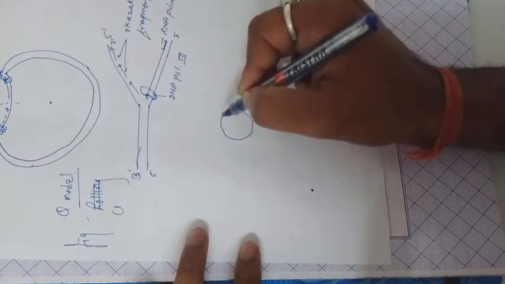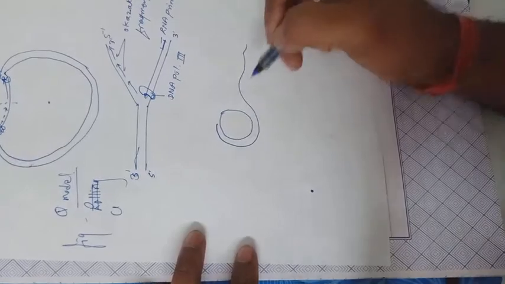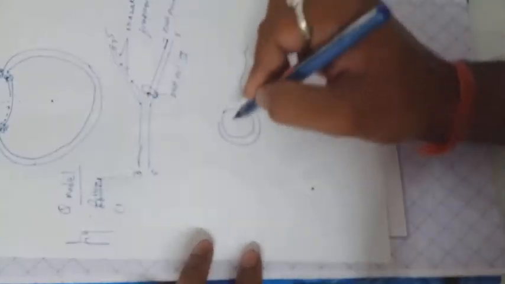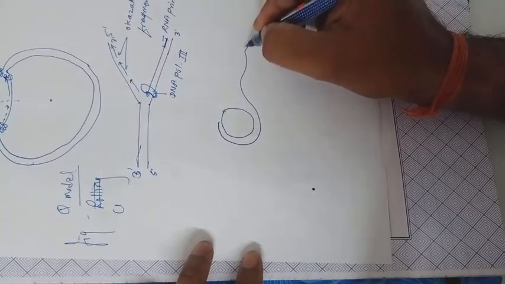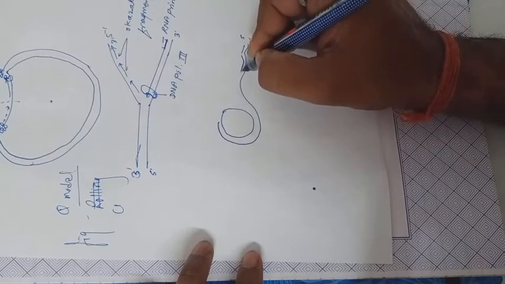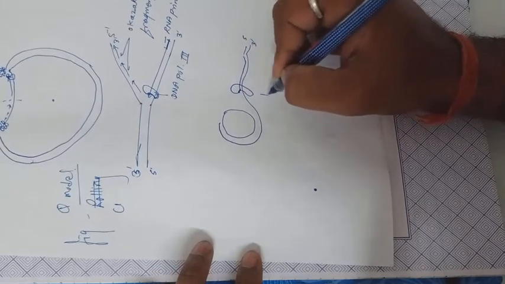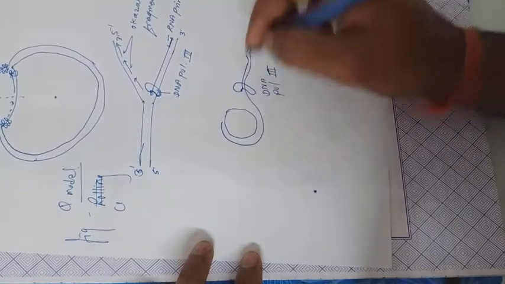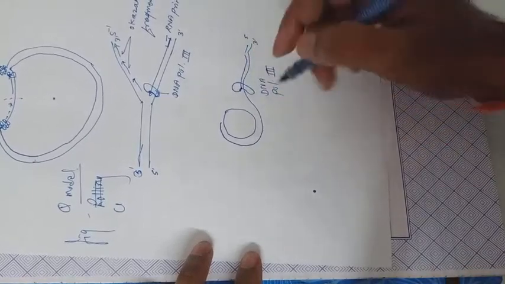It is a double stranded DNA, and this double stranded DNA is converted into single stranded by the action of endonuclease. Endonuclease breaks the specific strand, making it nick free, in a single stranded format. Then, in the 5 prime to 3 prime direction, the new strand is synthesized with the help of the enzyme DNA polymerase 3, which is responsible for the synthesis of new DNA.